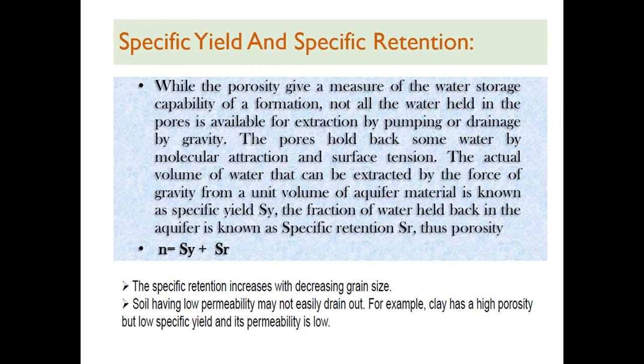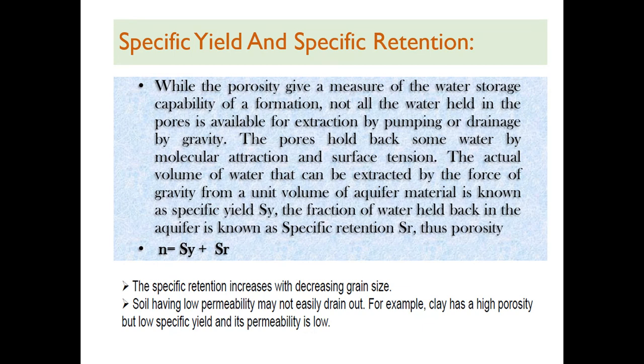So whatever actual volume of water can be drained by gravity or by pumping from a unit volume is the specific yield, and the fraction of water held back in the aquifer is known as specific retention. Specific yield is denoted as Sy, and specific retention is denoted as Sr. Thus porosity eta equals Sy plus Sr. So porosity means the water draining plus the water retained.